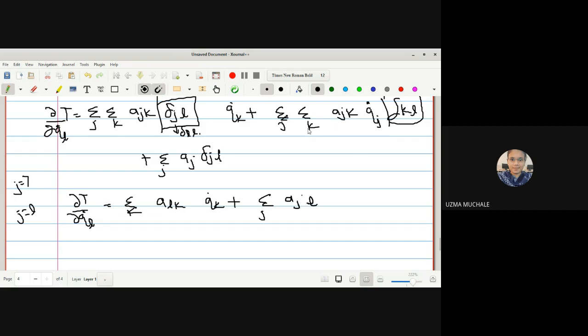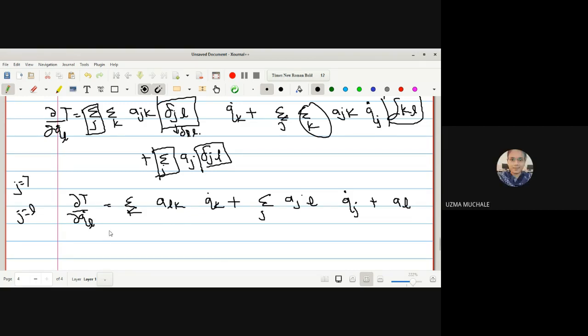Okay, summation over K is evaluated here, summation over J is evaluated here. Okay, I will not do it for you, so just try to do this on your own so that it will be easy for you. And the next term, summation over J again evaluate, so you get delta LL and this will be AL. Is the idea clear up to this? How to evaluate the summation, how to run the summation?